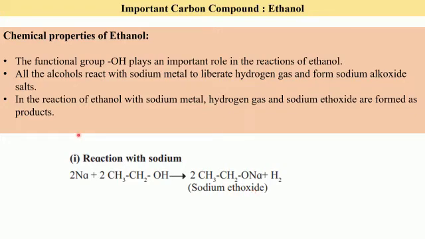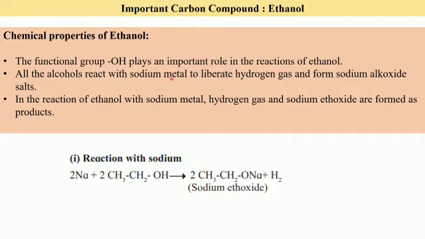This reaction can also be called an oxidation reaction, because in this reaction we find that hydrogen is getting removed from the reactant. So if there is removal of hydrogen, we call the reaction an oxidation reaction. So this is one of the properties of ethanol, that is we have studied the reaction with sodium.